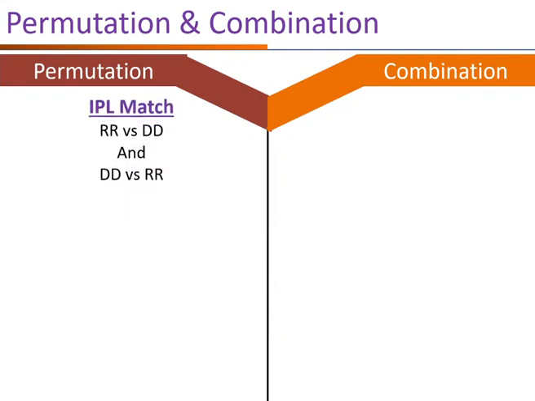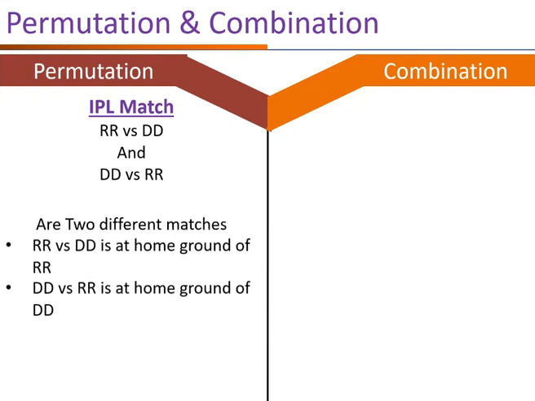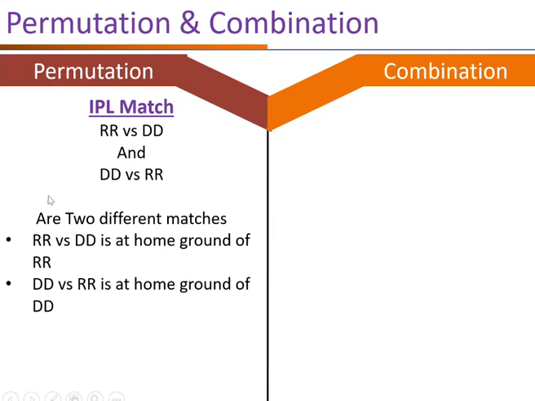Look at one more example. Consider an IPL match, RR versus DD and DD versus RR. Both these matches are different, as in RR versus DD, the home ground is RR. But in the case of DD versus RR, the home ground is DD. Therefore, here the order matters, meaning the home grounds are different. Therefore, it is a permutation.